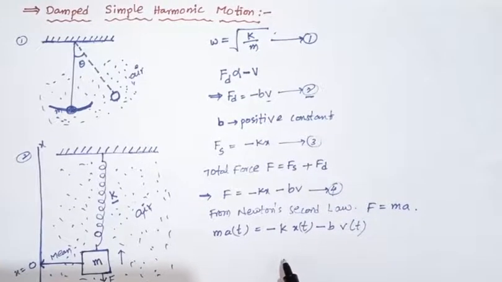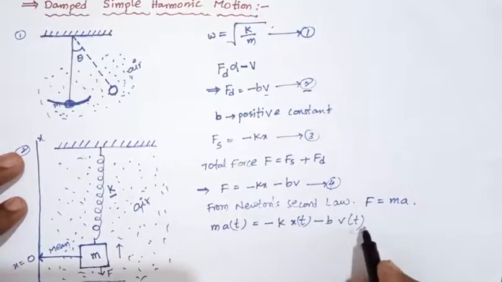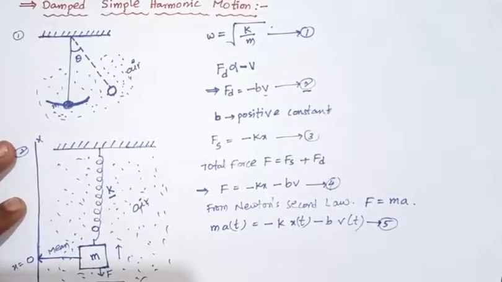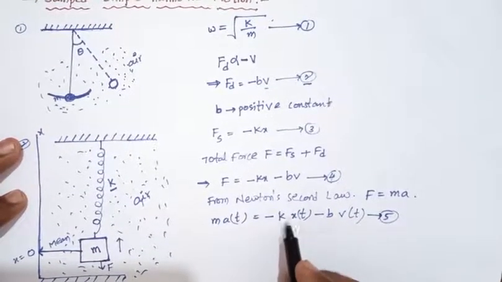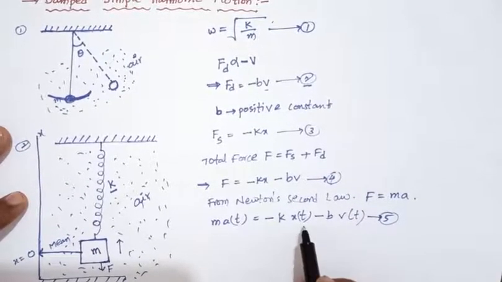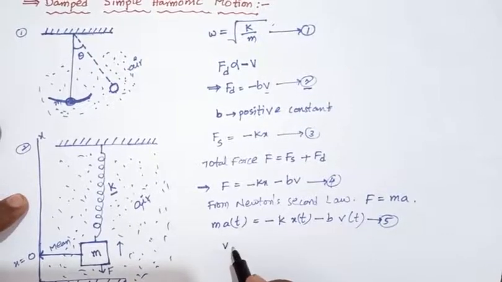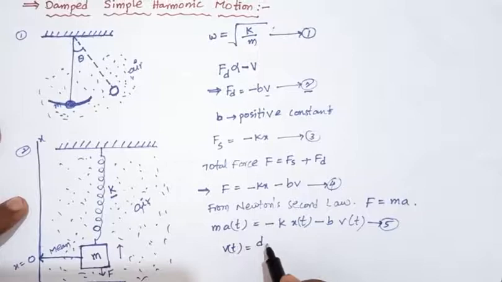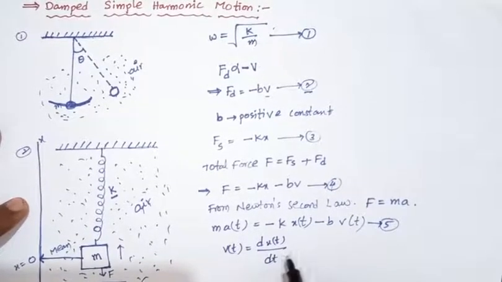So we have equation number 5: m a of t equals minus k into x of t minus b into v of t. Here x is the displacement, and v of t equals the rate of change of displacement, dx of t by dt.